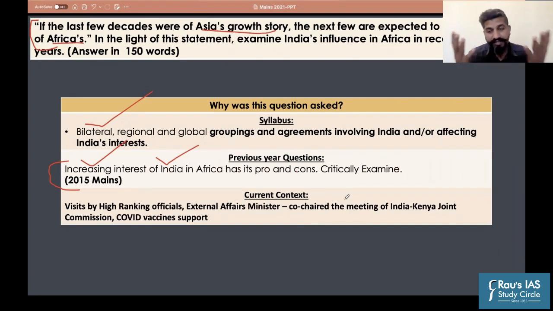India's External Affairs Minister co-chaired the meeting of the India-Kenya Joint Commission, plus India provided COVID vaccine support to the African continent properly. That is why Africa was part of the Vaccine Maitri program of India. India provided millions of vaccines to the African continent. That is why it was asked.